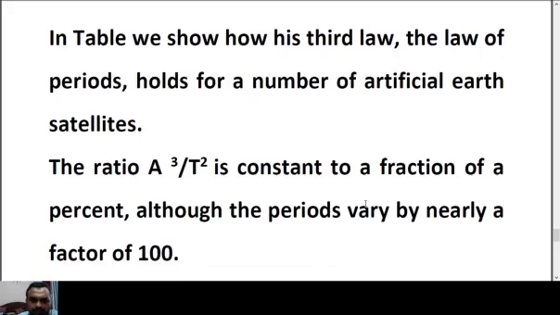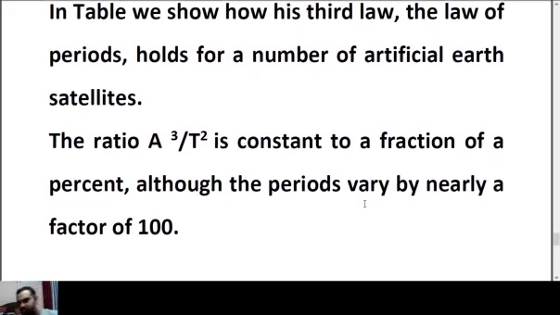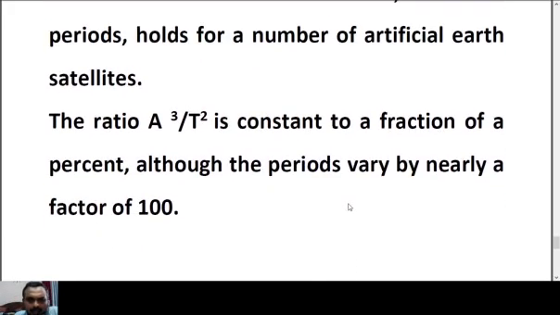to good accuracy. So this comes to the conclusion of this Kepler's law, and we come to the end of this video.